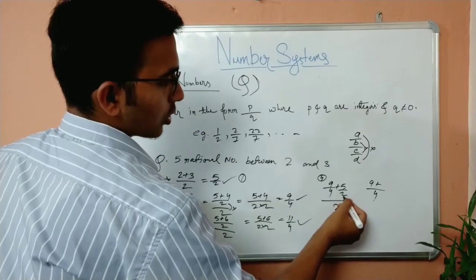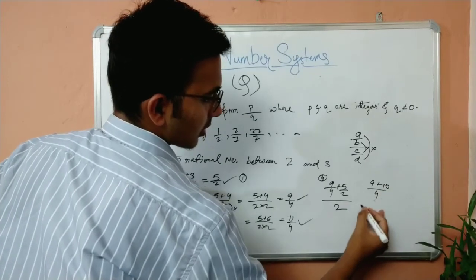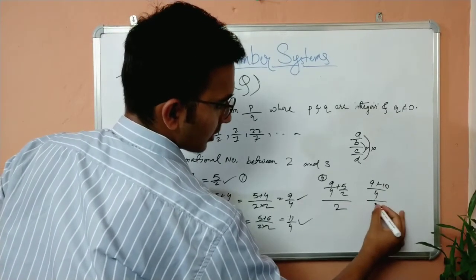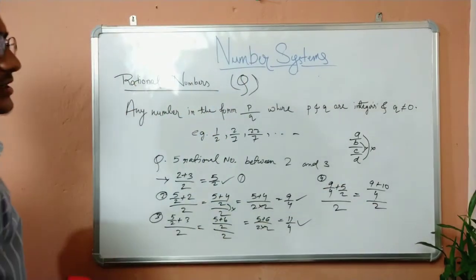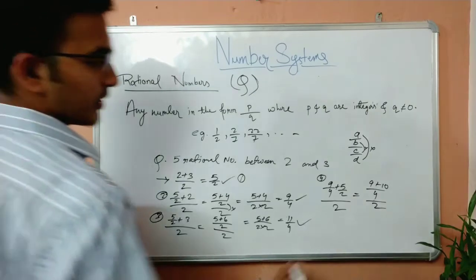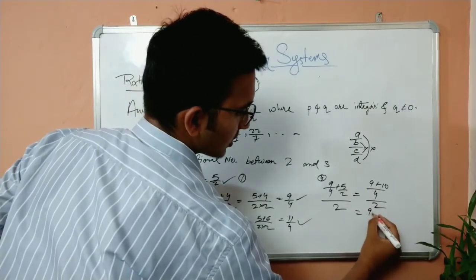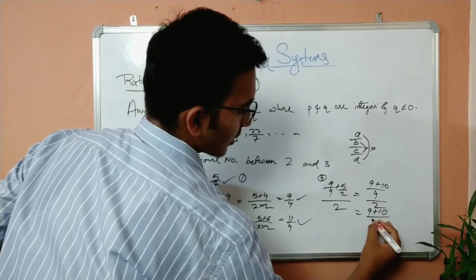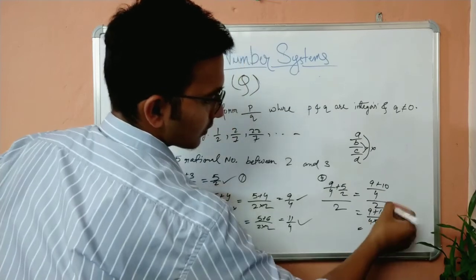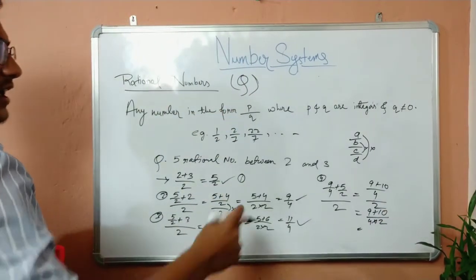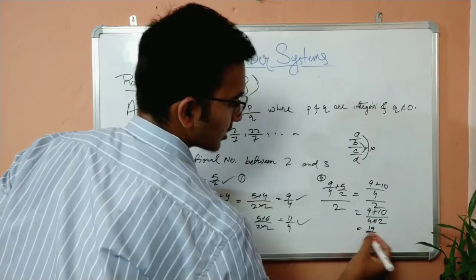So 5 into 2 will give me 10. So 9 plus 10 by 4, all by 2. If you cannot understand how I am doing this LCM, comment down below. I'll explain there. To simplify, 9 plus 10 by 4 into 2, because 4 will be multiplied with 2. 9 plus 10 will give me 19 and 4 into 2 will give me 8.